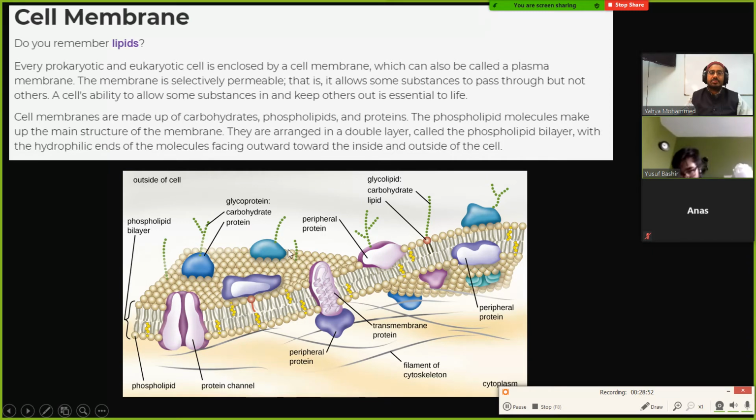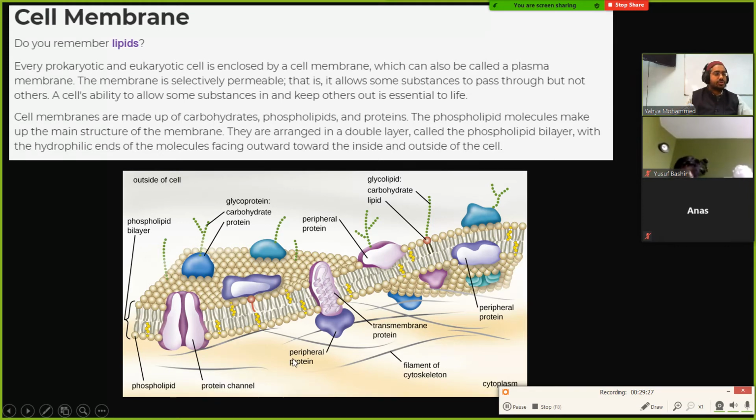Outside of the cell membrane, is the outside environment mostly water or mostly lipids? The environment could be anything, but it's mostly water, like the cytoplasm and the outside environment. Most of the human body is made of water. So the part that likes water faces the outside. The part that doesn't like water faces the inside and is protected.